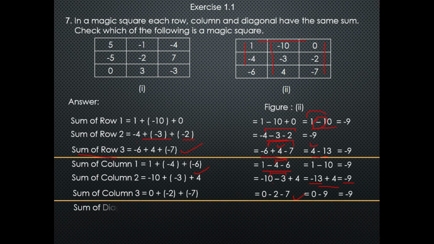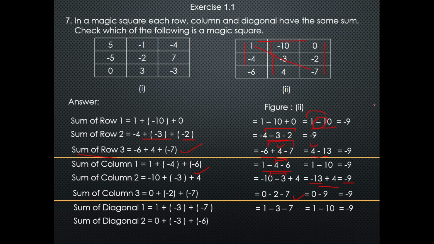Now comes the addition of the diagonals. The first diagonal is 1 minus 3 minus 7. So 1 plus minus 3 plus minus 7, then I will get 1 minus 10 is equal to minus 9. Now comes the sum of diagonal number 2, 0 plus minus 3 plus minus 6. So I will remove brackets, then I will get 0 minus 3 minus 6. These are negative numbers, so I will add them and we will get minus 9.